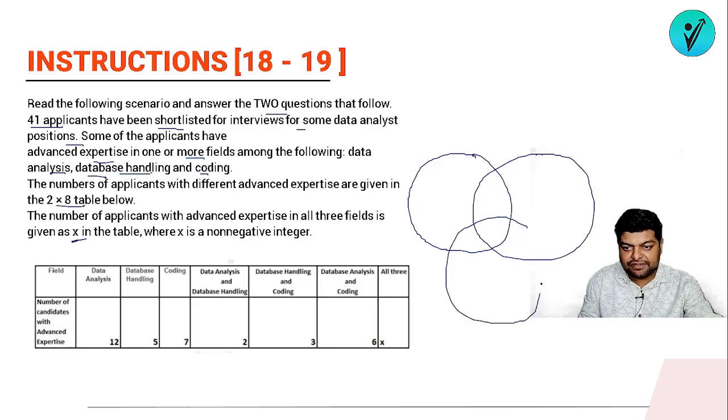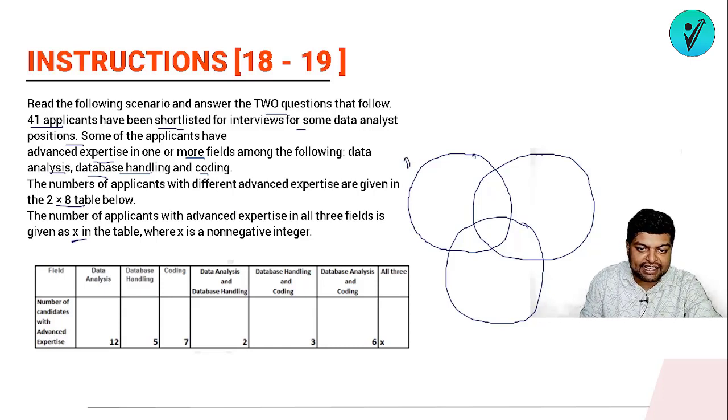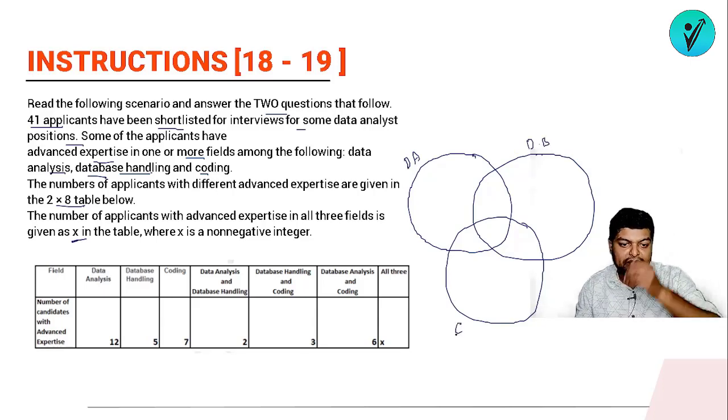Total number of objects we have is 3, so it will have 3 circles. Suppose this is representing data analytics. This is the circle representing data analysis. This is the circle for database handling. And this is the circle for coding.